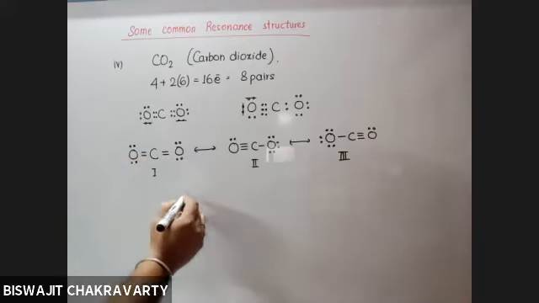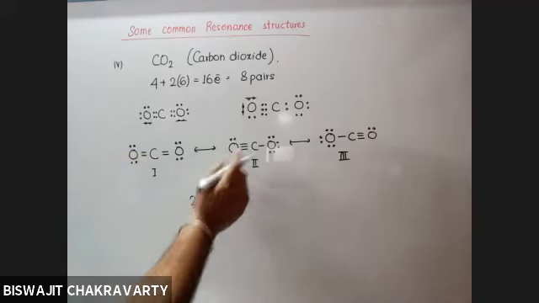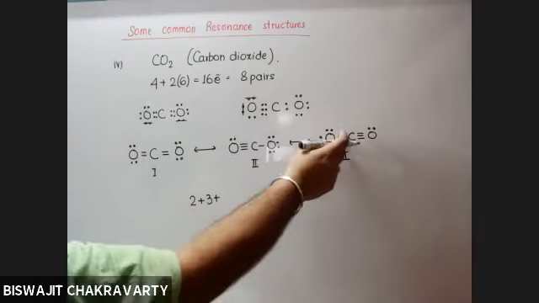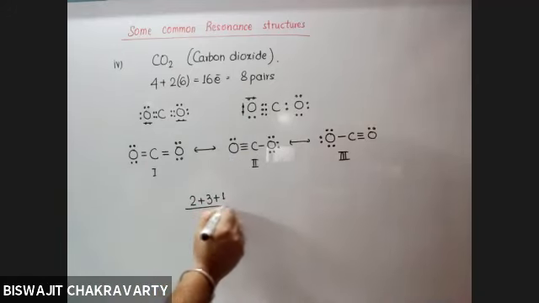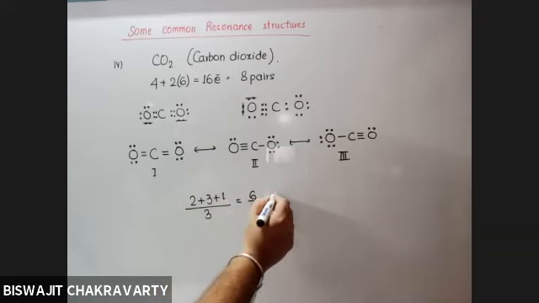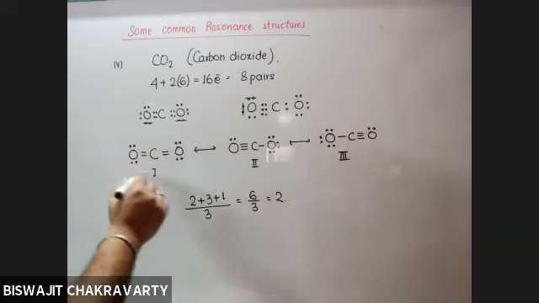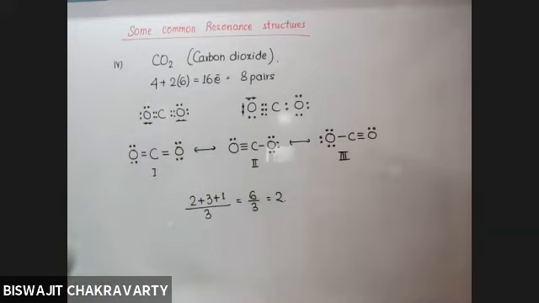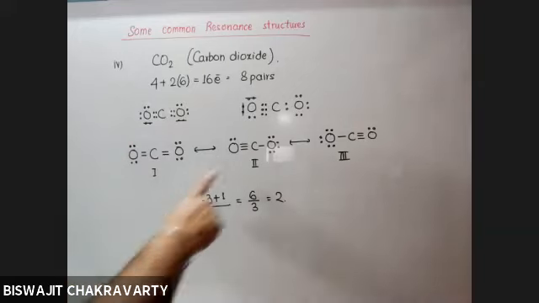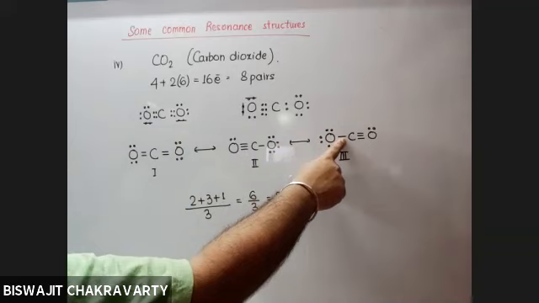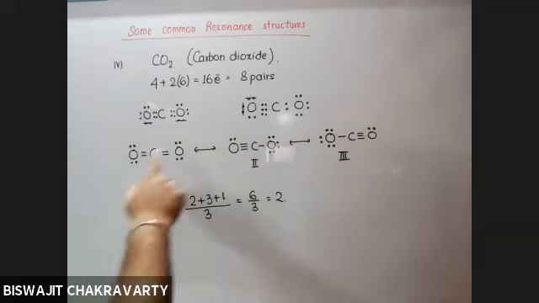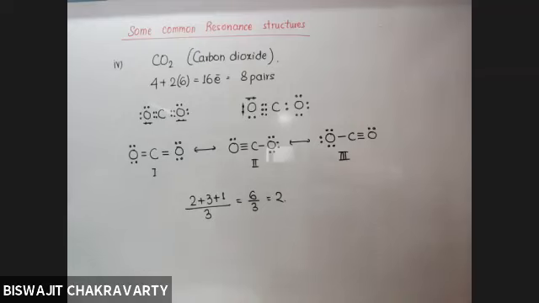This is 2, this is 3, this is 1, divided by 3. So 6 by 3 is 2, isn't it? That means the resonance hybrid is more or less this, because the average of a single bond and a triple bond will be a double bond, or not? Yes.